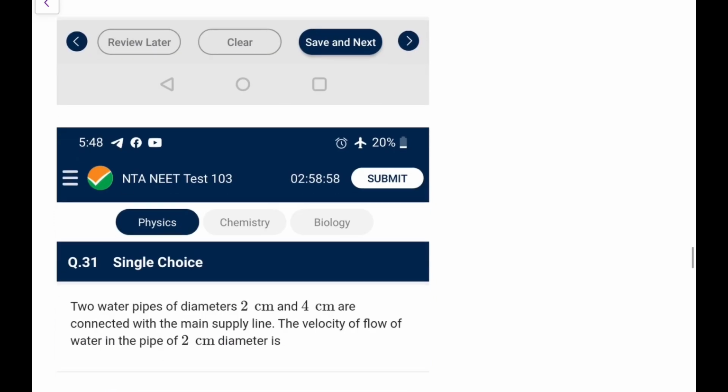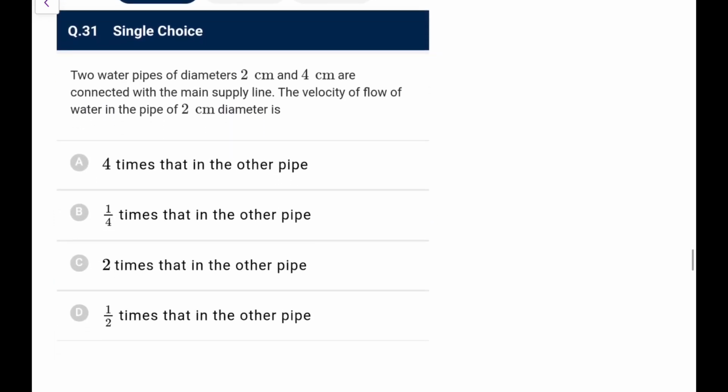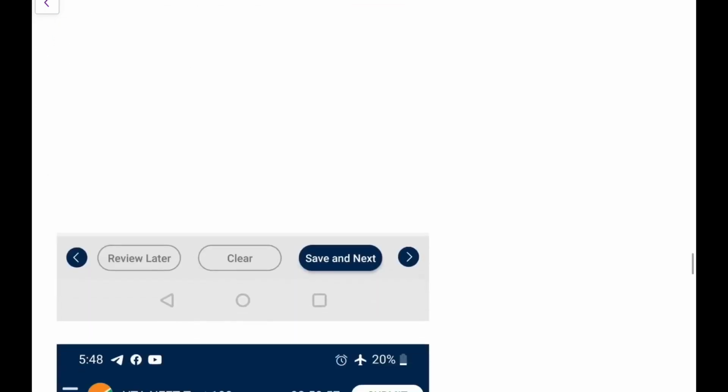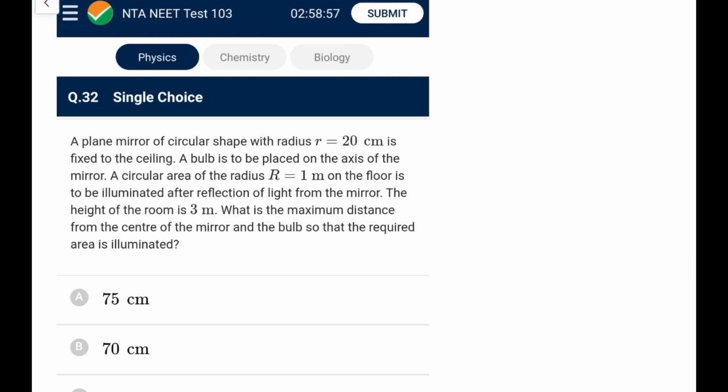So this was D. Next one. Two water pipes of diameter 2 cm and 4 cm are connected with the main supply line. The velocity of flow of water in the pipe of 2 cm diameter is... Because it has a diameter half, area 1/4, so speed would be 4 times that of the other pipe. Directly you can say using equation of continuity. Easy one for you. Next.